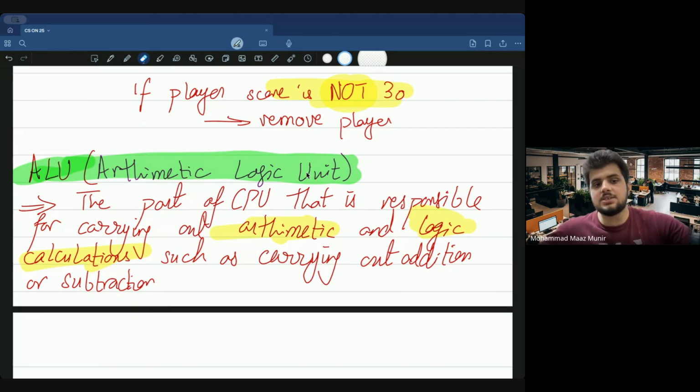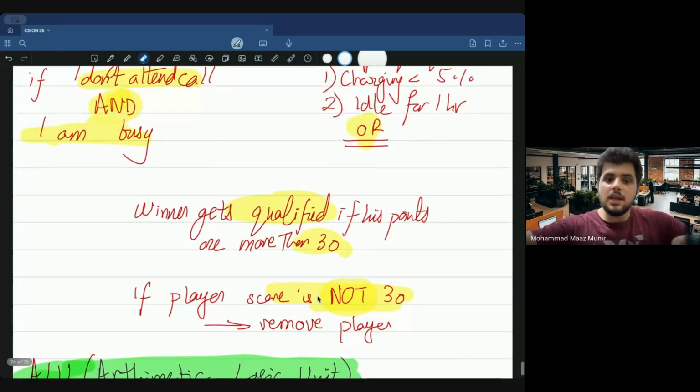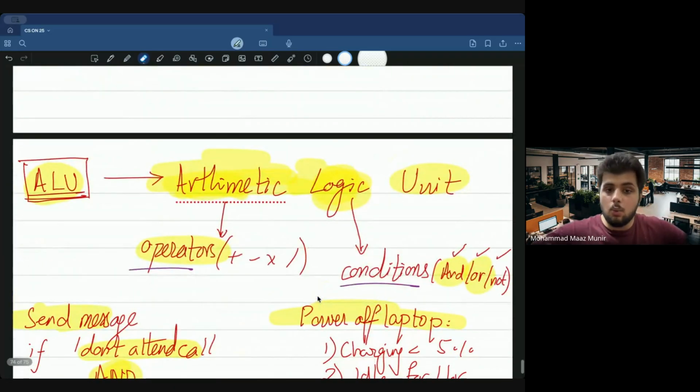And now, like I told you about the ALU, if it comes up in the exam, just quickly refer to your brain: okay, it's something within my brain which is responsible for arithmetic and logic calculations. Great. So everyone has understood. Let's move on. Now we have discussed one part. What is that one part? It is related to the ALU.